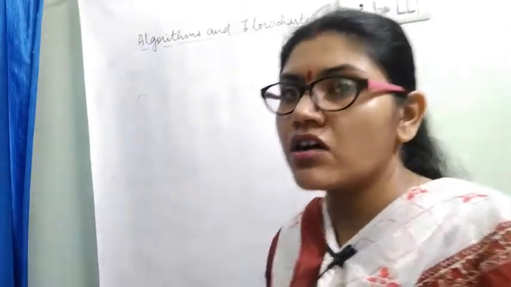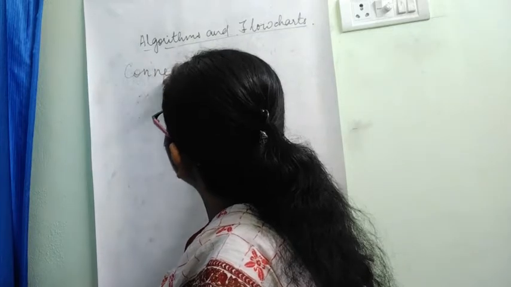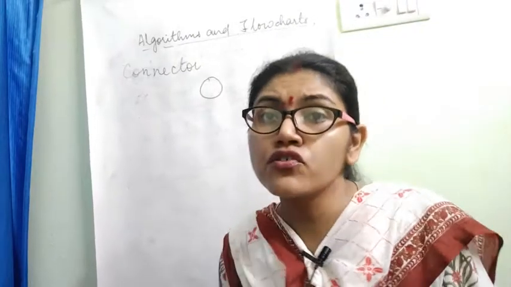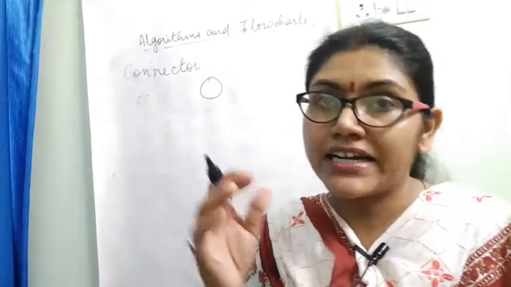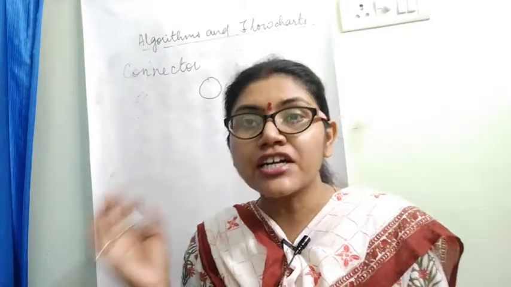Two things I have missed out in the symbols. That is the connector. The connector shape is a circle. This is used to connect two flowcharts. When you are writing a flowchart, if it is not completed on one page, you continue on the next page.